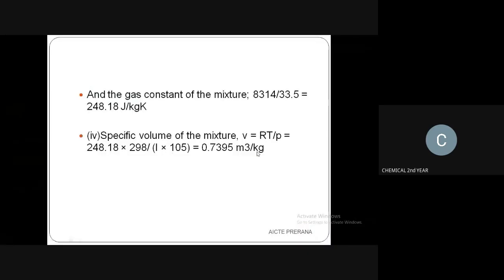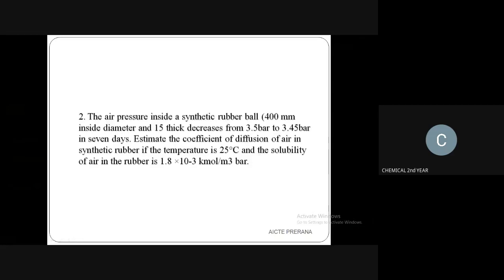Okay, we can go for the next problem. In the next problem, the air pressure inside a synthetic rubber ball, 400 millimeter inside diameter and 15 thick, decreases from 3.5 bar to 3.45 bar in 7 days. Estimate the coefficient of diffusion of air in synthetic rubber if the temperature is 25 degrees Celsius and the solubility of air in the rubber is 1.8 into 10 to the power minus 3 kilomole per meter cube bar.